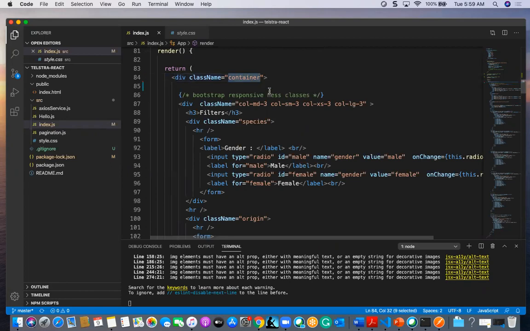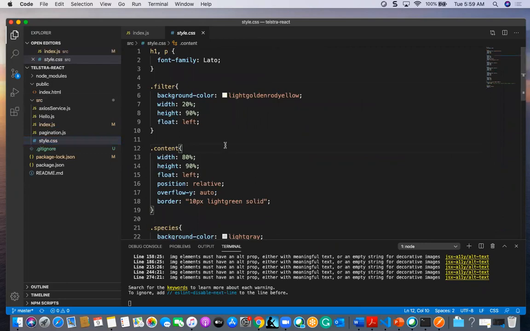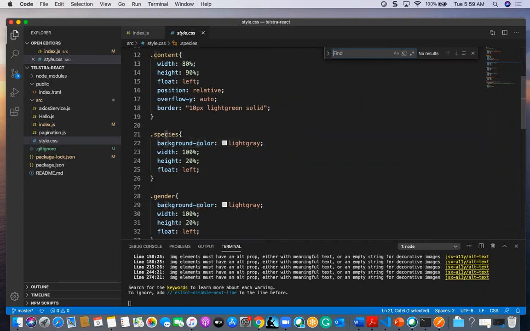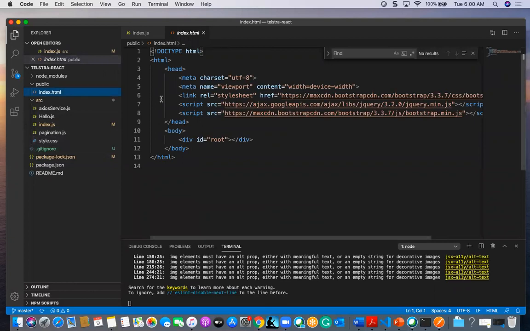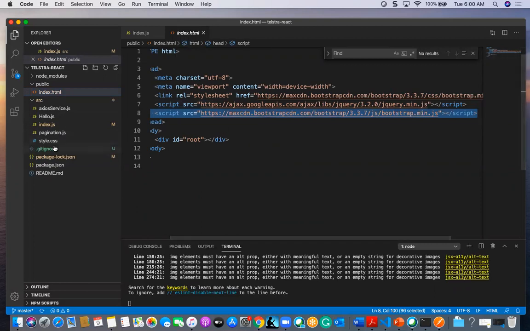I have given the page styles, and this bootstrap CDN will handle that content.